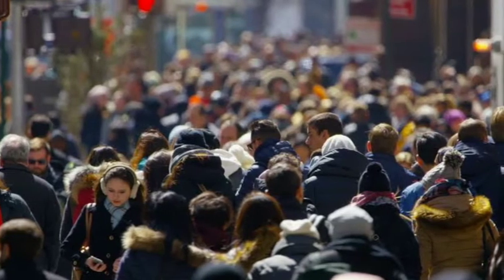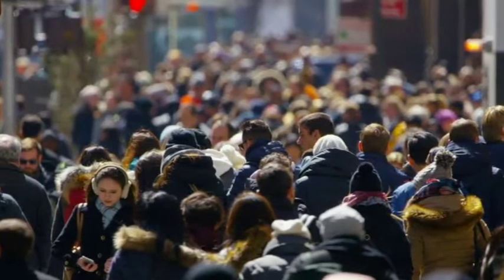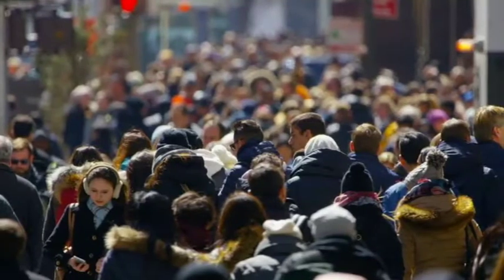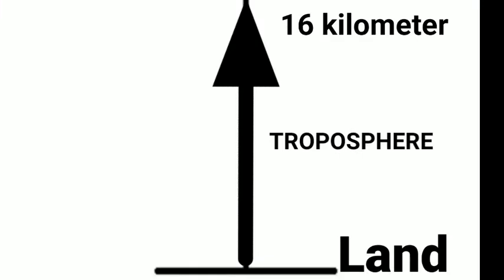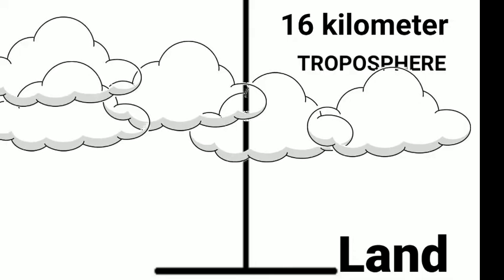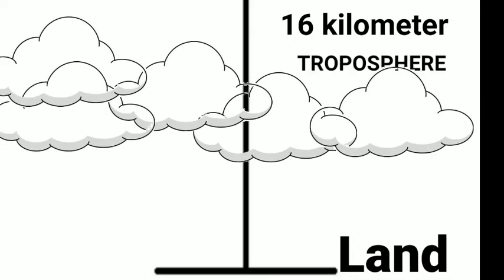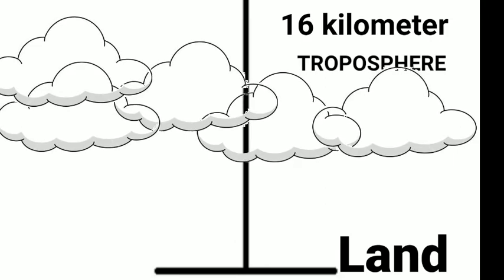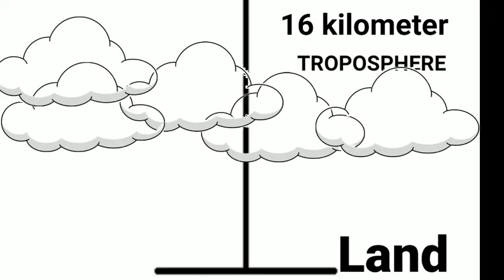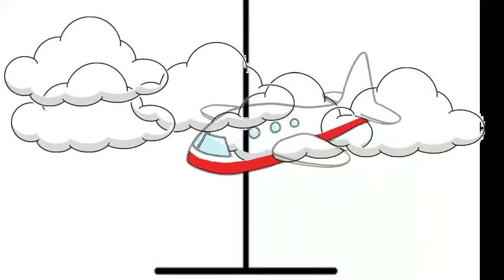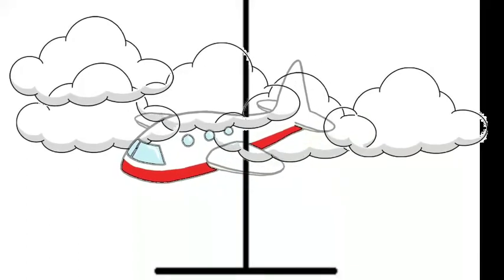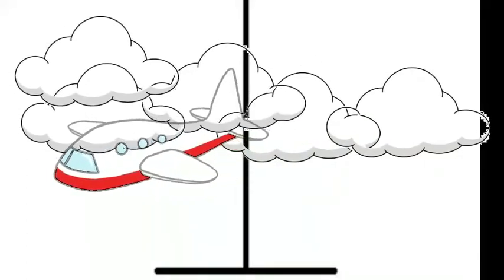First, let us see troposphere. The troposphere is the layer closest to the earth. We live in the troposphere. It extends upwards for about 16 km above the surface of the earth. Movement of wind takes place in this layer. Water vapor, which is responsible for making cloud, is found here. This layer is responsible for the weather. Aircrafts usually fly above this layer to avoid strong winds and bad weather.